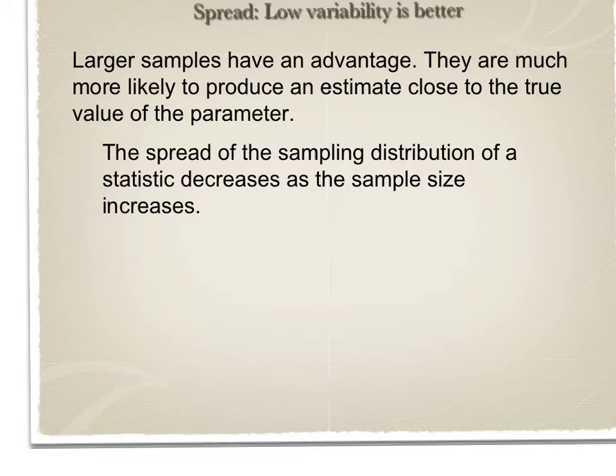So we need to define what the variability of a statistic is. The variability of a statistic is described by the spread of its sampling distribution. The spread is determined primarily by the size of the random sample. Larger samples give smaller spread. The spread of the sampling distribution does not depend on the size of the population as long as the population is at least 10 times larger than the sample.